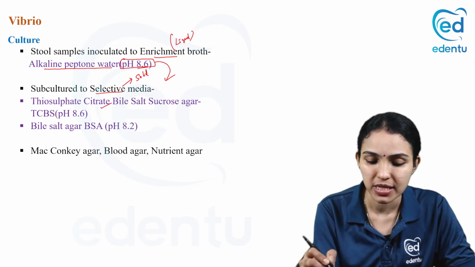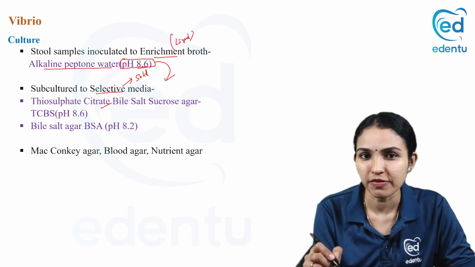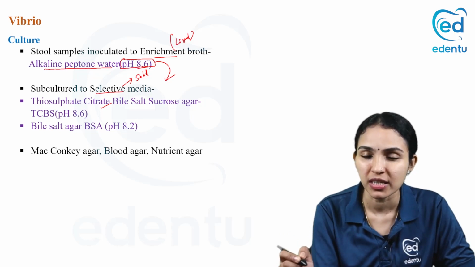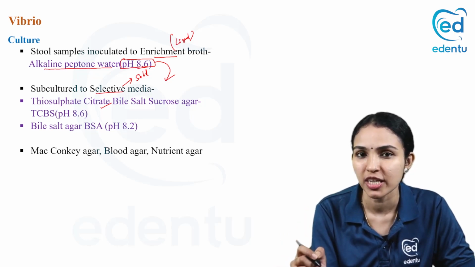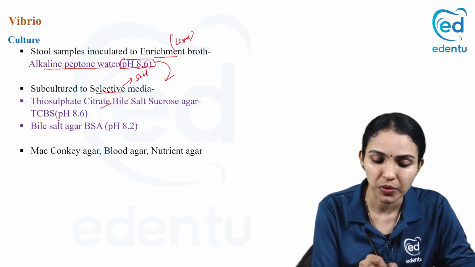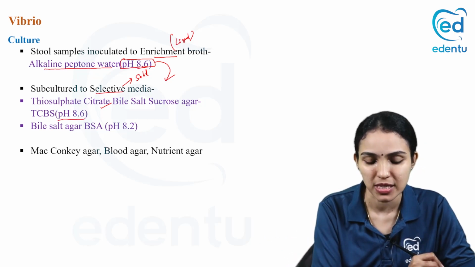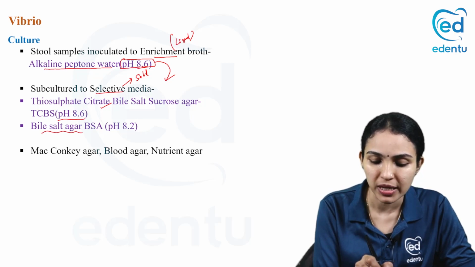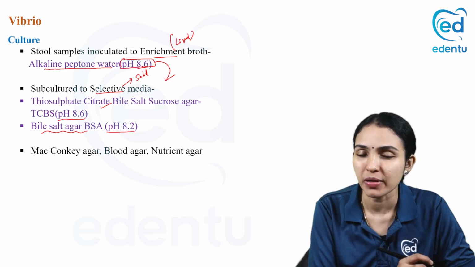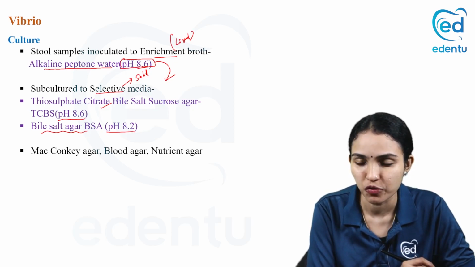We use TCBS. TCBS is thiosulfate, citrate, bile salt, sucrose, agar. You have to learn it by heart because at least one selective medium of Vibrio cholerae we want to write for the exams when it is asked. The pH is 8.6. TCBS, and another selective medium is bile salt agar and the pH is 8.2. So TCBS and bile salt agar are the two selective media for Vibrio.